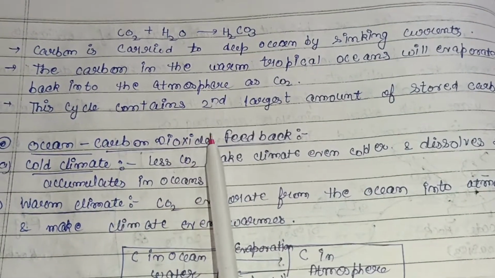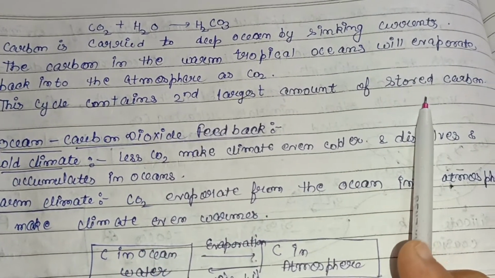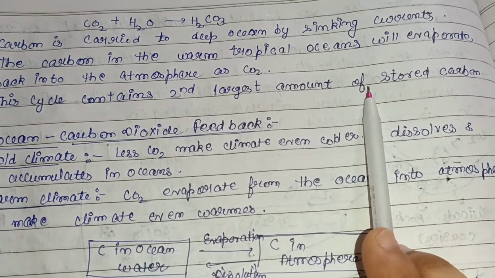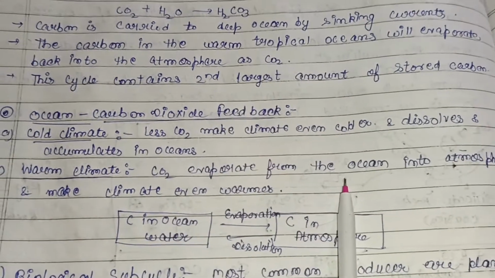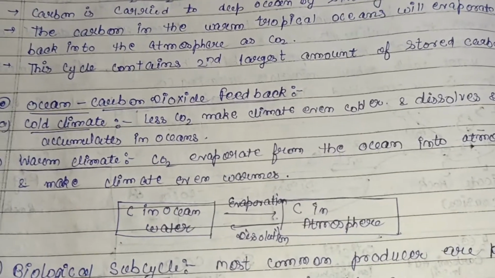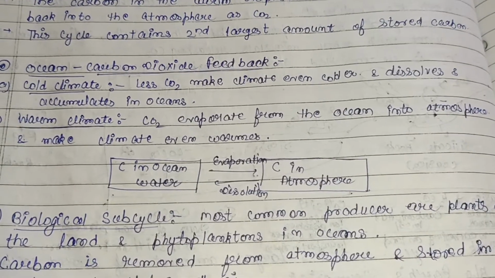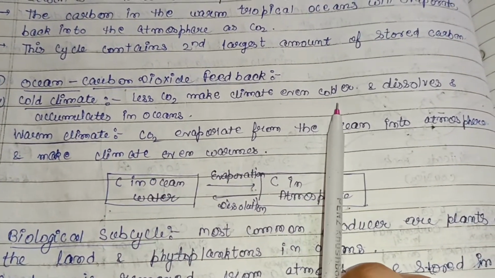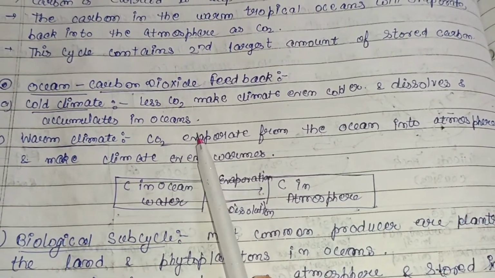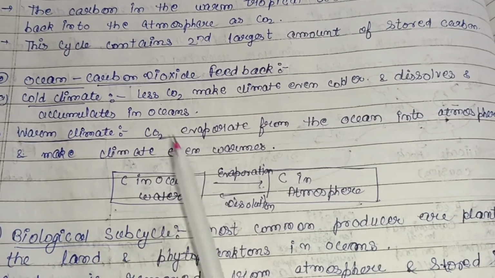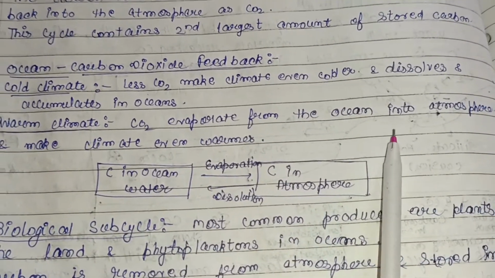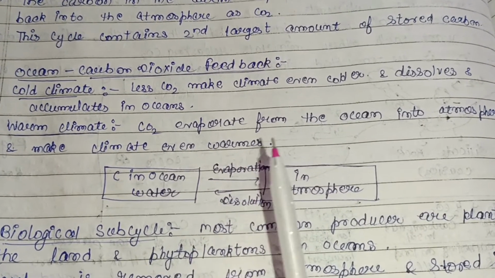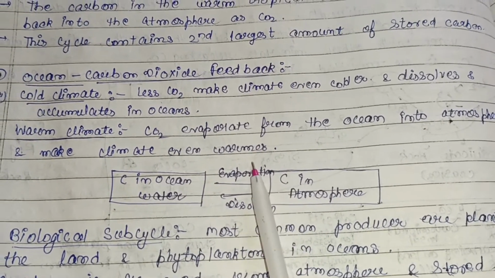So this cycle contains the second largest amount of the stored carbon, after, we can say, the rock subcycle. Then there is a feedback between the ocean and carbon dioxide. First is a cold climate: less CO2 makes the climate even colder, and it dissolves and accumulates in the oceans. In a warm climate, CO2 evaporates from the ocean into the atmosphere and makes the climate even warmer because it has the greenhouse gas property.